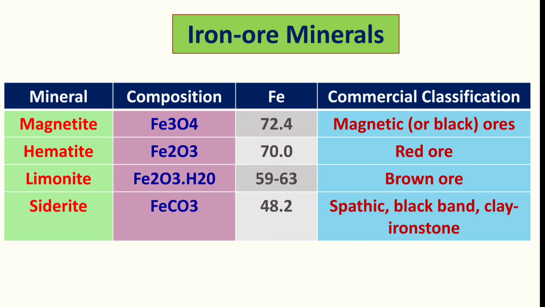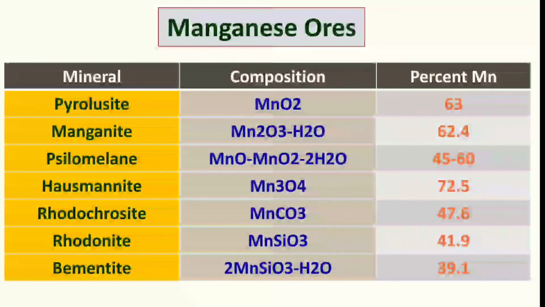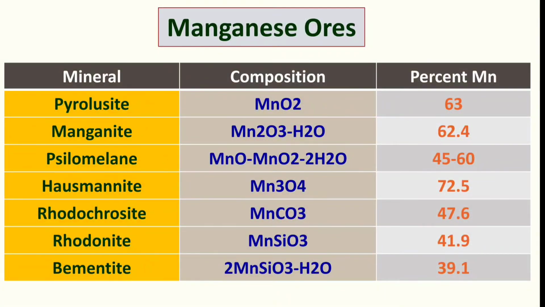Okay, and hematite, you would have seen the question in the community tab, which is the alpha polymorph of iron oxide, that is hematite, Fe2O3. Okay, manganese ores: an important manganese ore is pyrolusite, MnO2, an oxide mineral, about 63%.